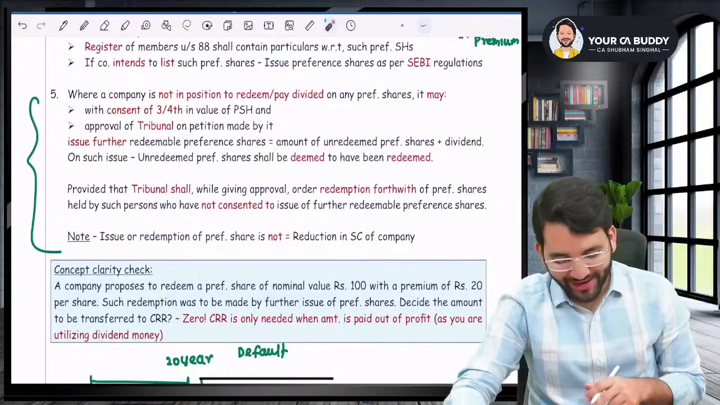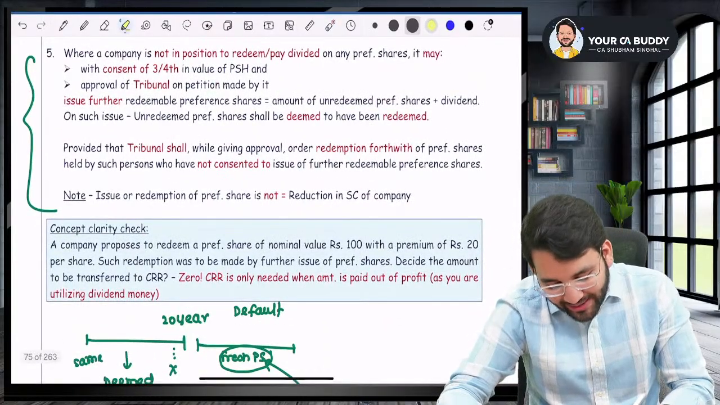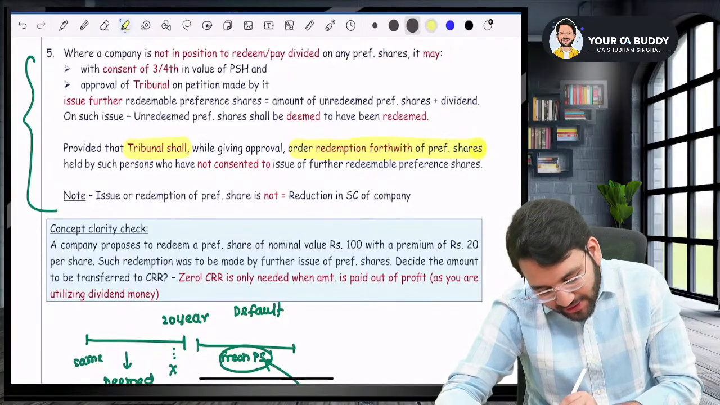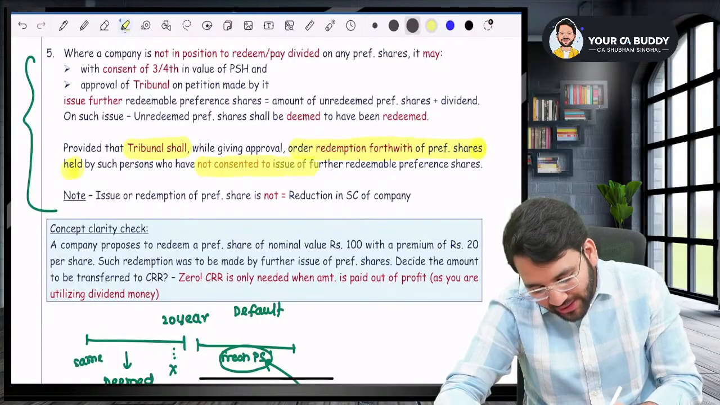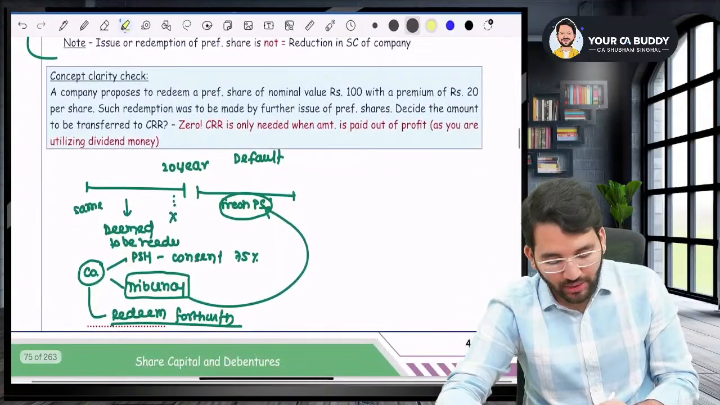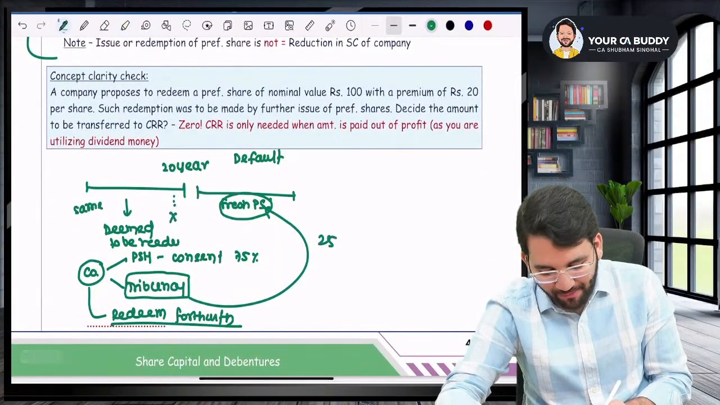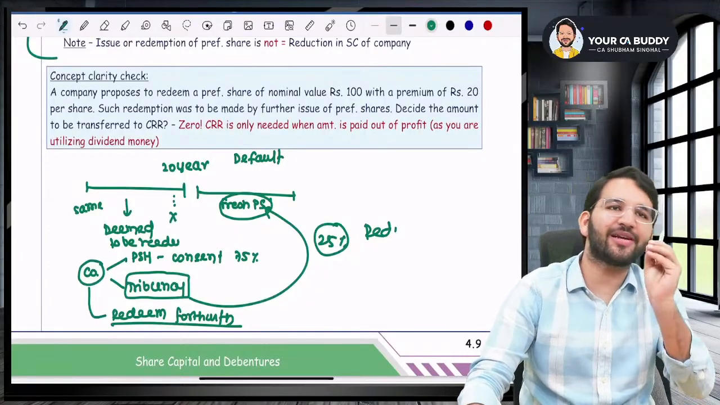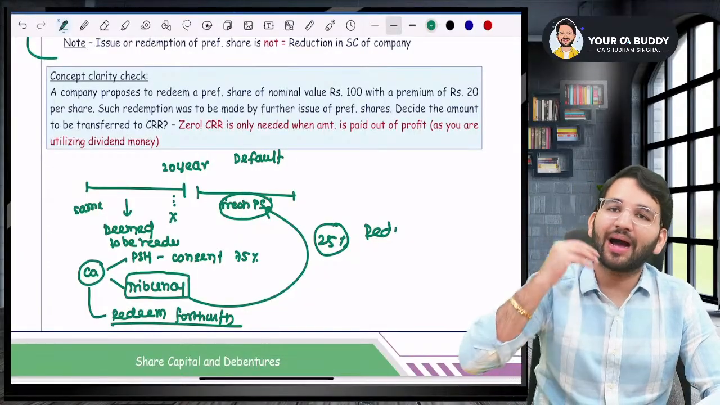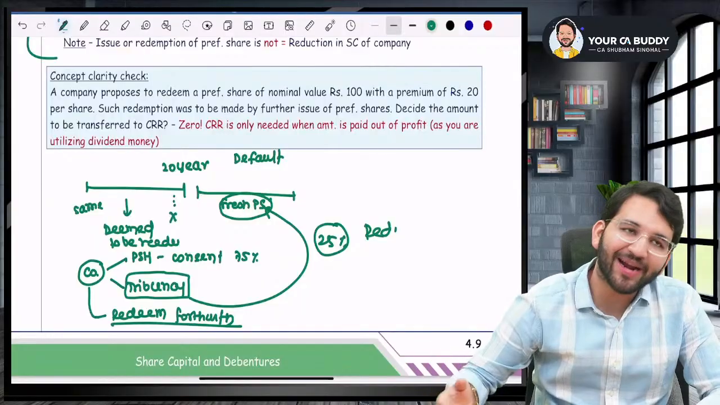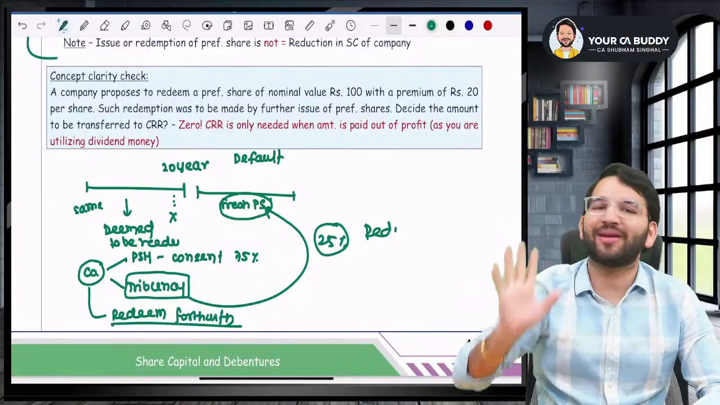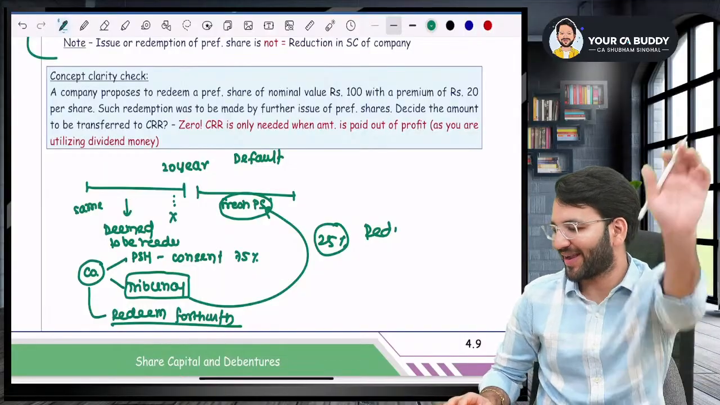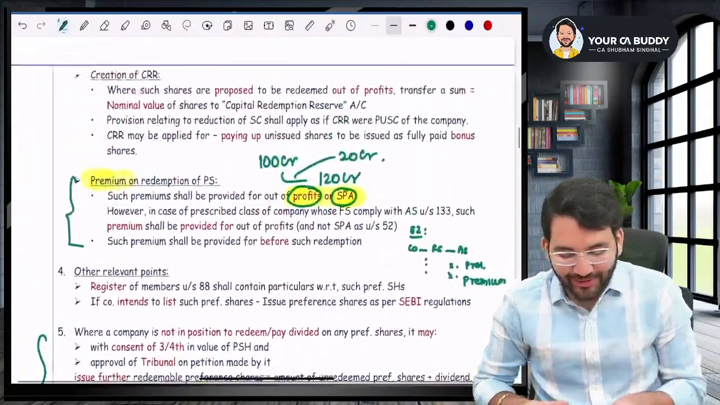Now coming to the next point, guys, listen to me. Provided that tribunal shall order redemption forthwith of preference shares held by persons who have not consented to issue of further shares. So the 25% people who said no will get forthwith redemption, that is, immediately money will be refunded to them. But for the other people, fresh issue will be made and the older issue will be deemed to be redeemed. It will be assumed as if you have redeemed that older issue. Okay, guys. So this is your section number 55.